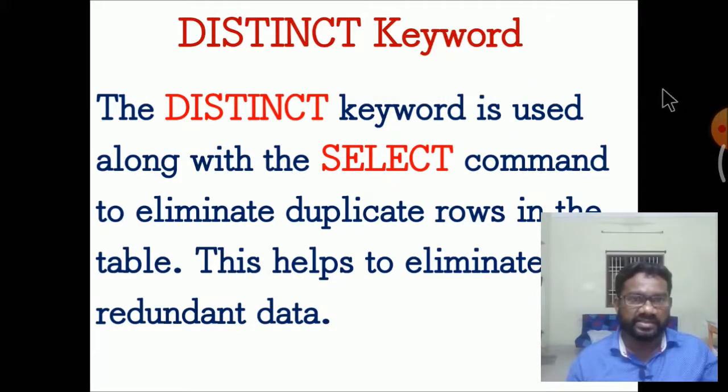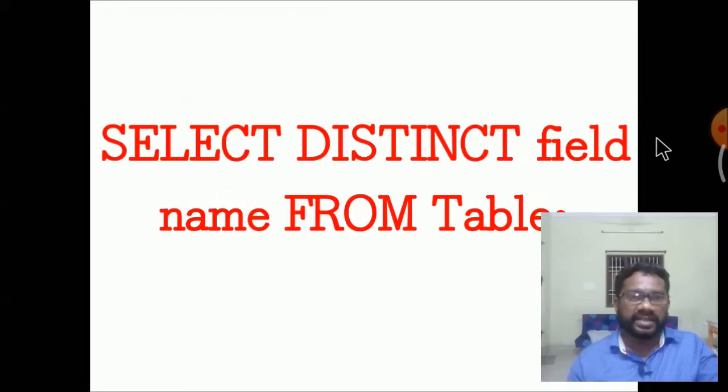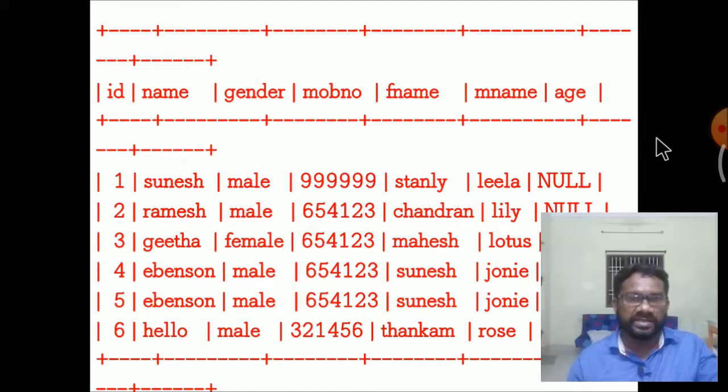DISTINCT keyword. The distinct keyword is used along with the select command to eliminate duplicate rows in the table. Two rows or two values in the same field cannot be entered. It helps to eliminate duplicate copies entered in the field or records. Selecting the distinct field name from the table. The same name cannot be repeated in each record.